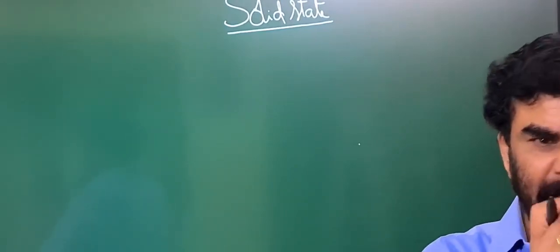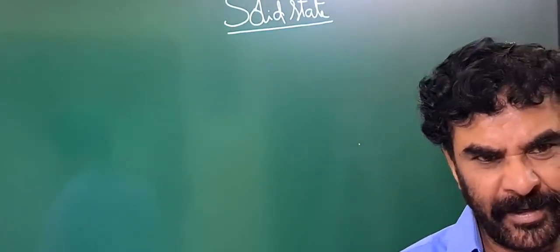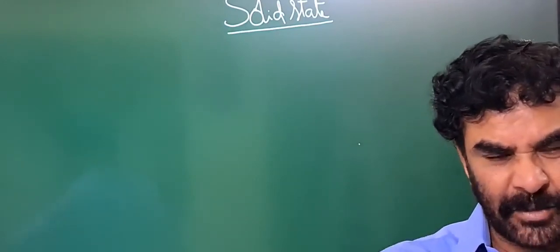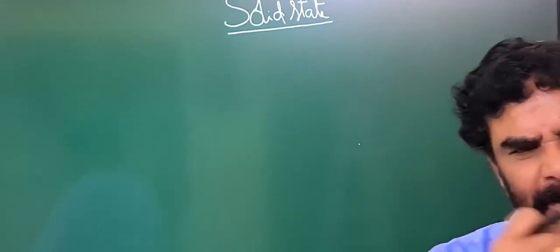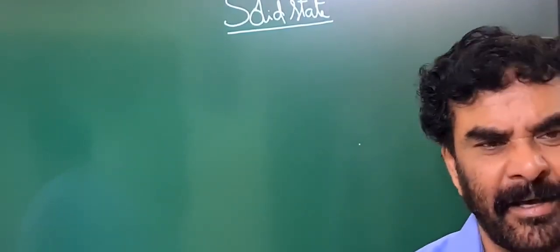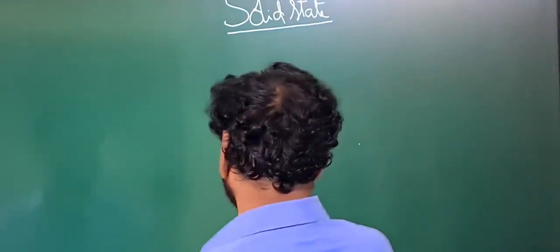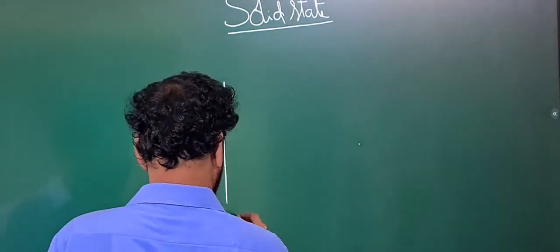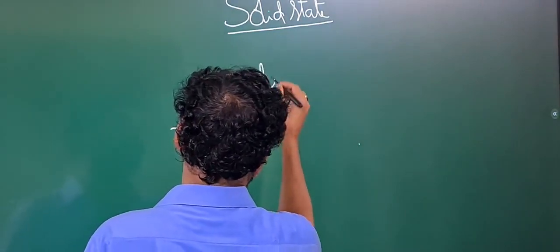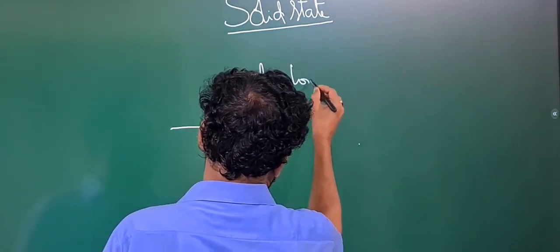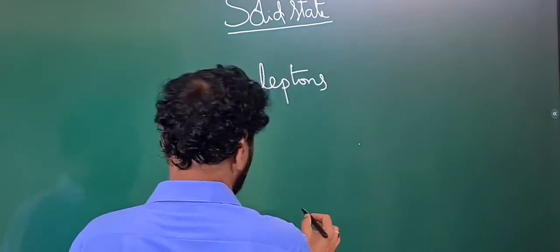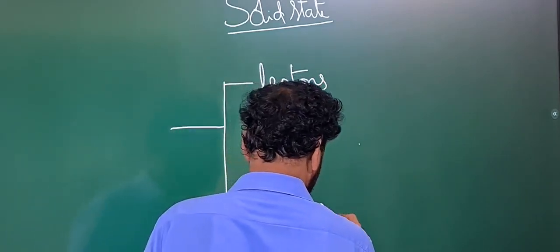The particle which cannot be further divided into other smaller particles is called an elementary particle. If you go into detail, it is a big history. There are two types of elementary particles: leptons and quarks.